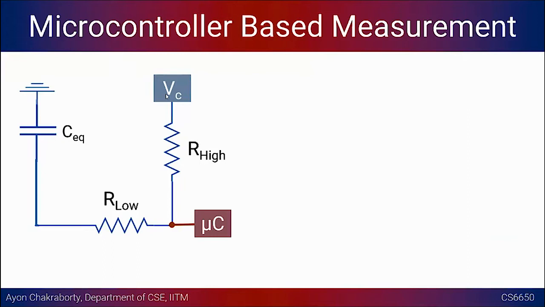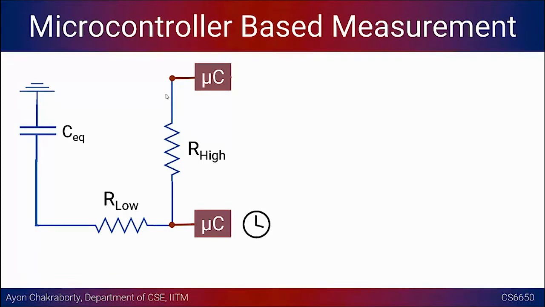Now, we are interested in going into this phenomenon and seeing how we can interpret it using a microcontroller, specifically to measure this time. Let's say this VC is an external voltage that is applied, and we can replace it with a microcontroller pin as well, because we can orchestrate these values. We can put a digital high on a particular pin, and it can supply the voltage.